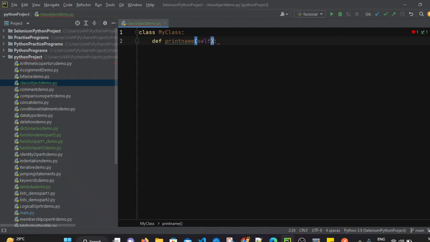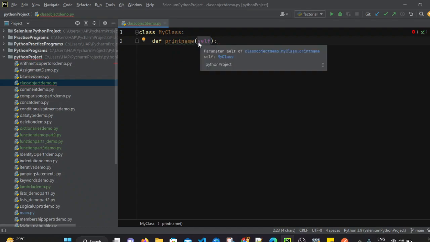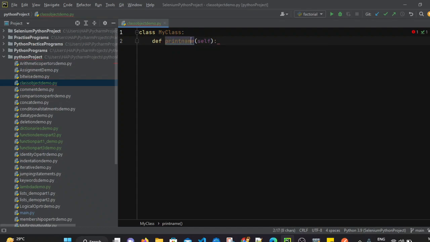After that, we have to write the self keyword within round brackets. What does this self keyword mean? It means that this method belongs to my class. By default, we have to write the self keyword inside round brackets. It defines that this print name method belongs to my class.